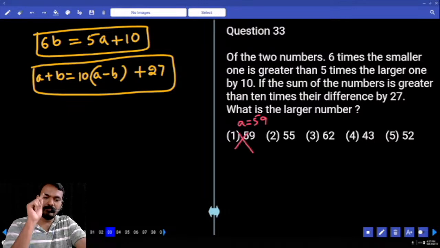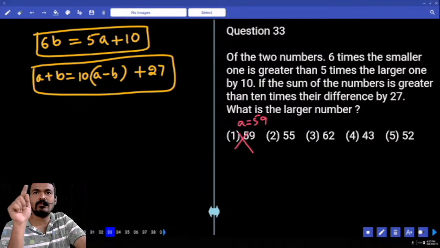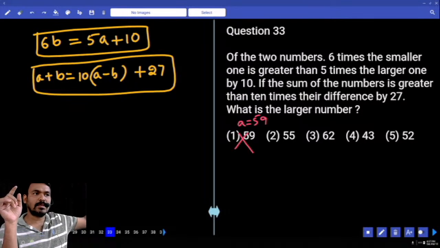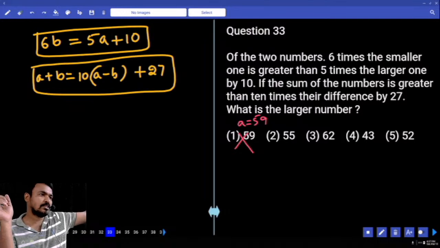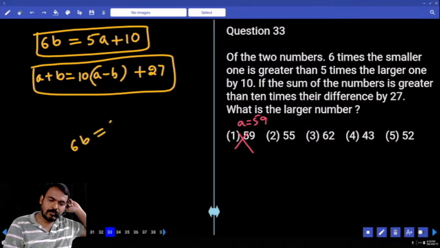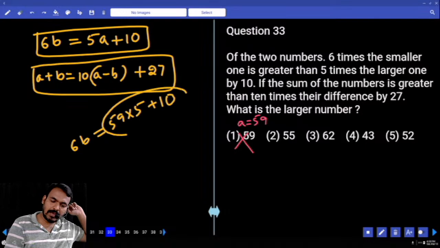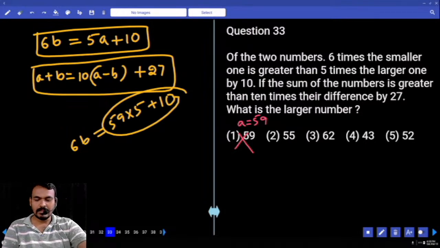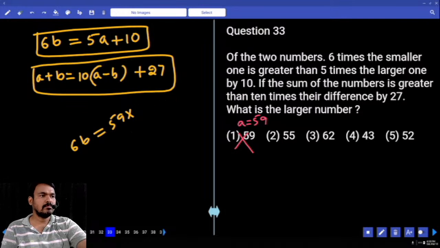59 into 5 means we get units position 5. It is added to 10, so we again get units position 5. That 5 is divided by 6. 6 into something ending with 5, means b value is a multiple of 6. 6b equals how much? 59 into 5 plus 10. Is this total value exactly divisible by 6? No. First option possible? No.